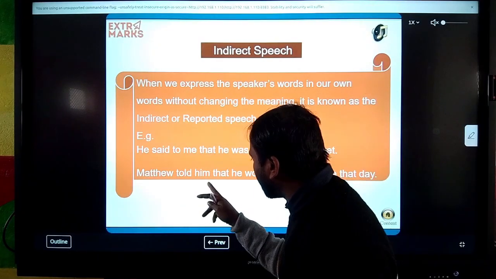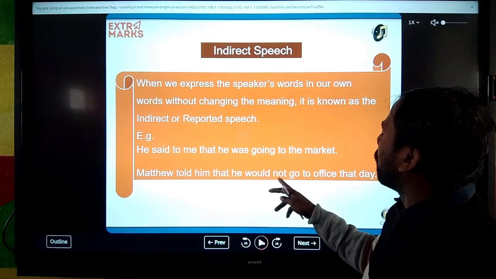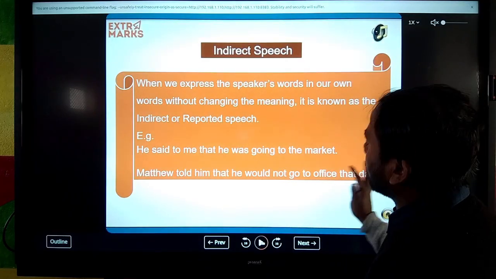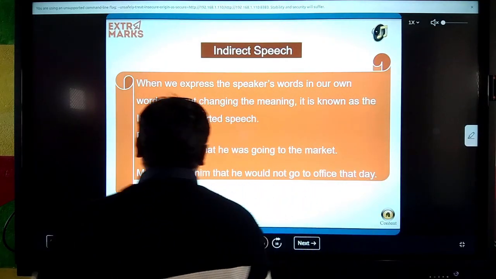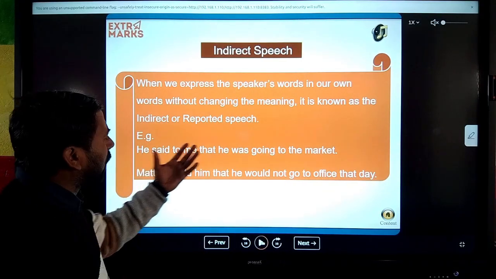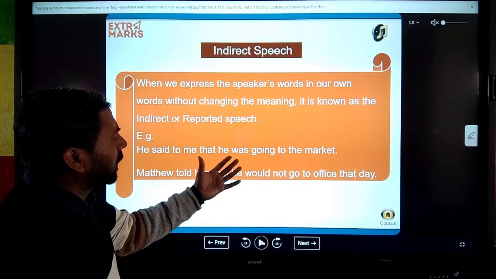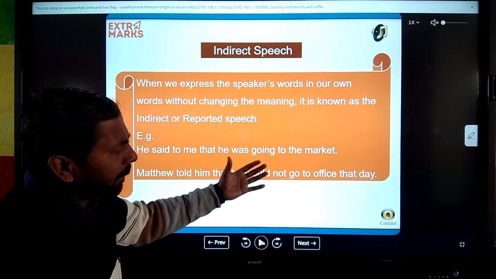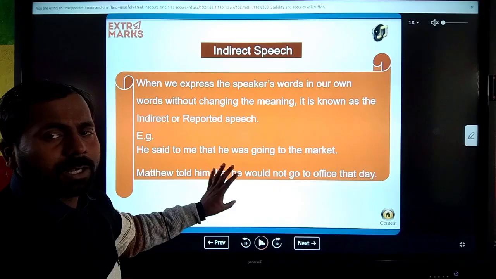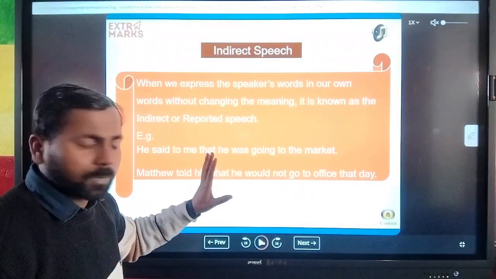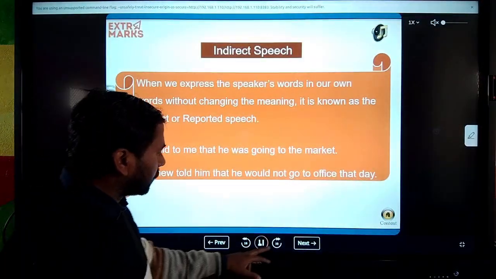And Matthew told him that he would not go to the office that day. So you can simply identify that both sentences are joined by "that". Okay, and there are no capital letters, no inverted commas and no comma. So it is indirect speech. Next.